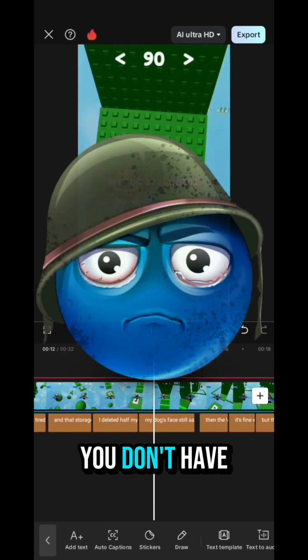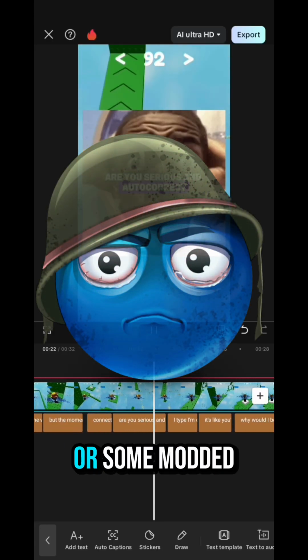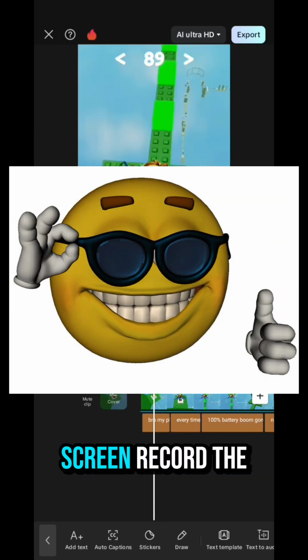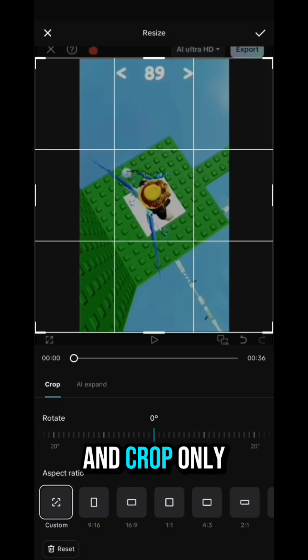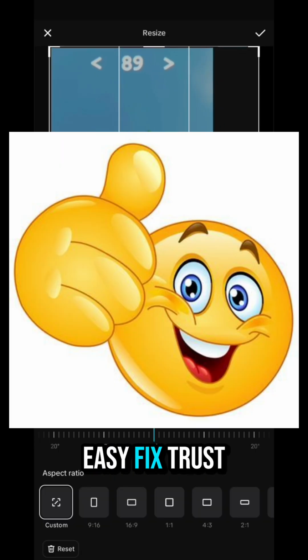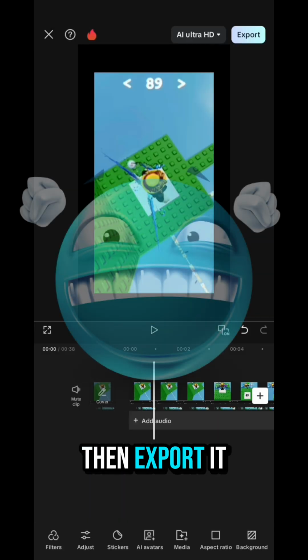But hey, if you don't have those effects because you're not using Capcut Pro or some modded APK, don't worry, just screen record the whole thing. Then open a new project, set it back to TikTok size, and crop only the video like this. Easy fix, trust me. Then export it now and you're done.